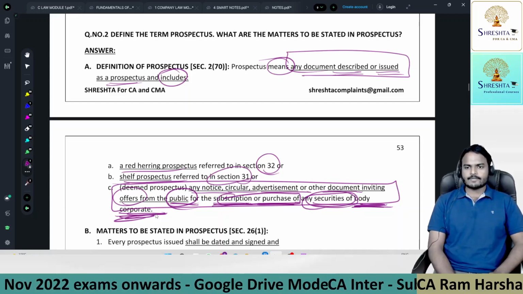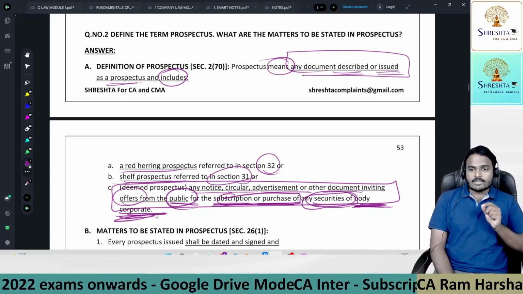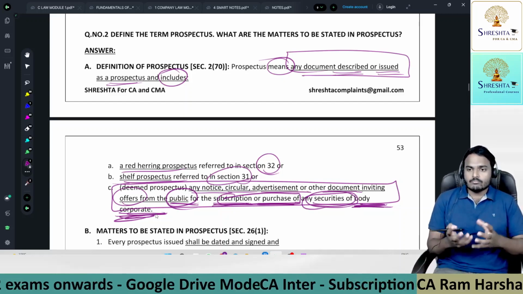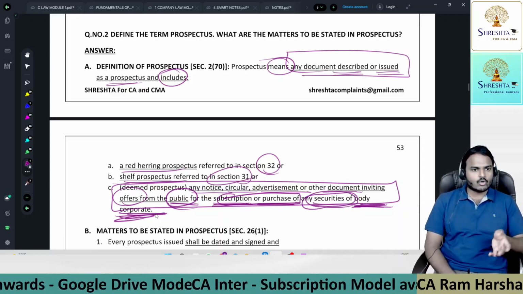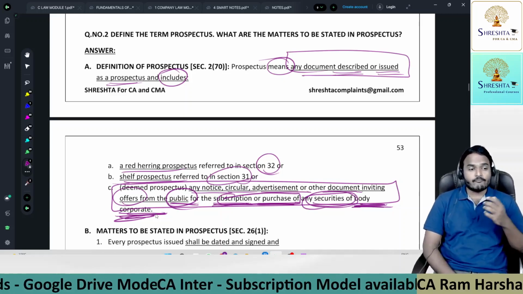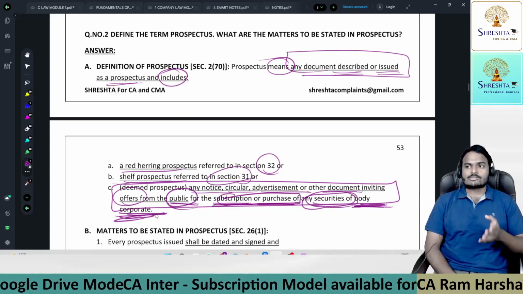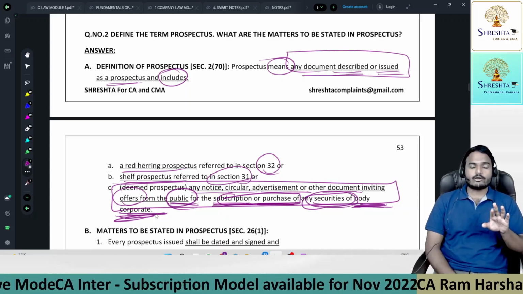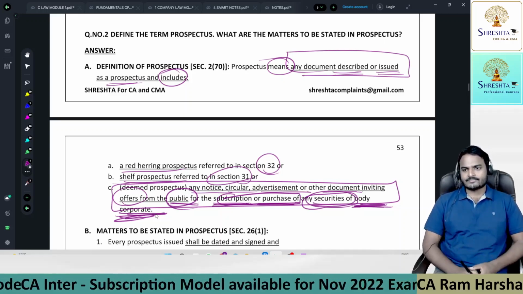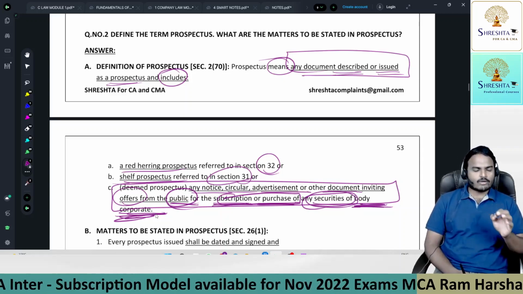Understood? So instead of using the word company, they use body corporate. That means it's a broader sense. Body corporate includes company. If I ask you what is a body corporate, everyone will tell, sir, body corporate includes company. Every company is a body corporate, sir, but every body corporate need not be a company. You know it. So body corporate means an incorporated association.